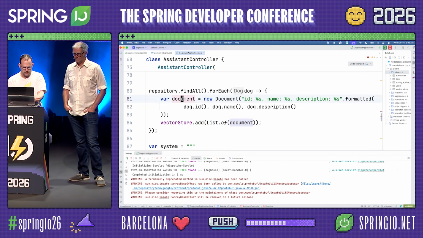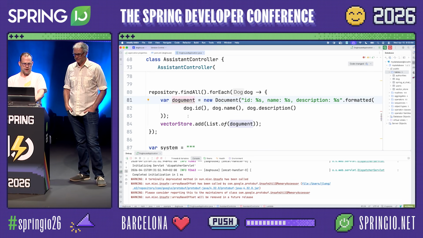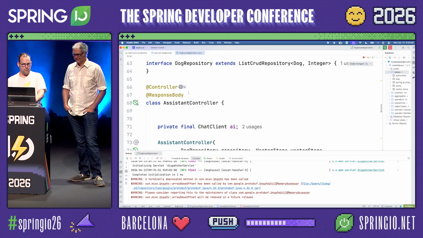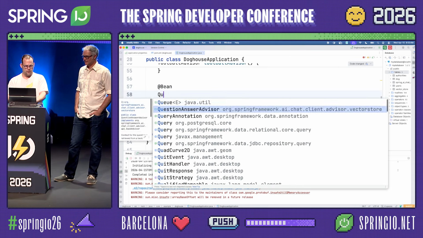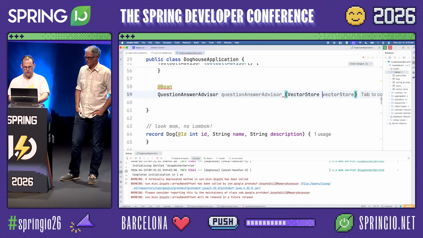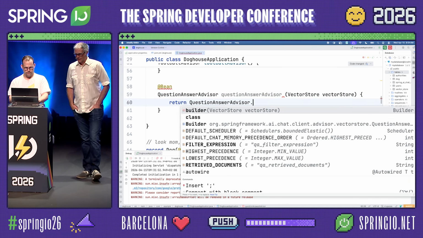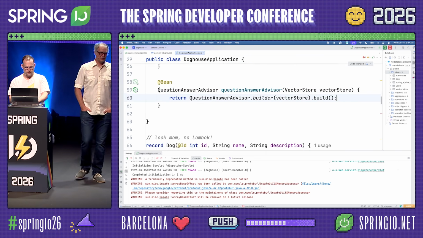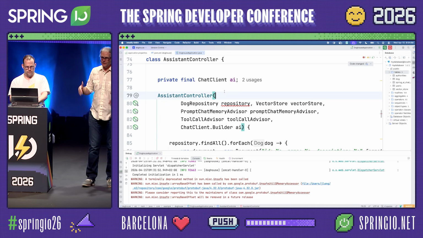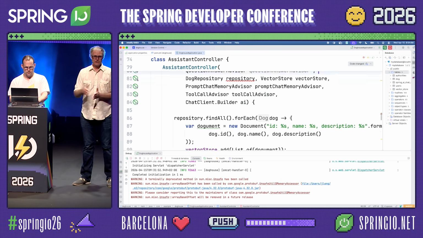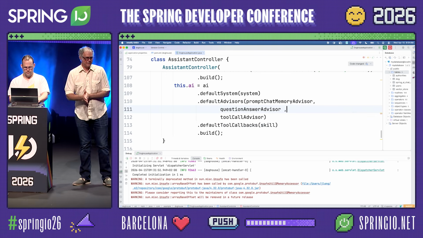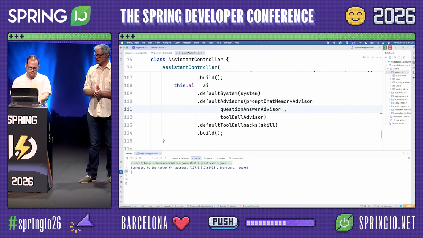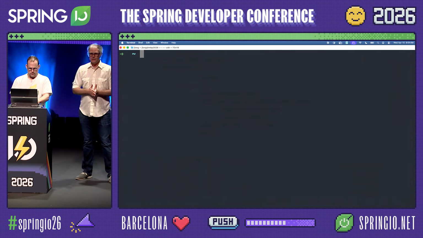Oh, wait, this is a document about dogs, so of course we shall call it a document. There you go. Of course. So we want to tell the AI model to consult that vector store when it loads up. So we'll create another advisor here. The vector store is just our general API in Spring AI that we can use to talk to any vector store representation. In our case, this is going to be PG vector, but there are many options available as vector store implementations in Spring AI.